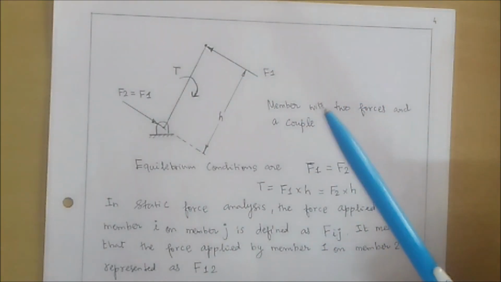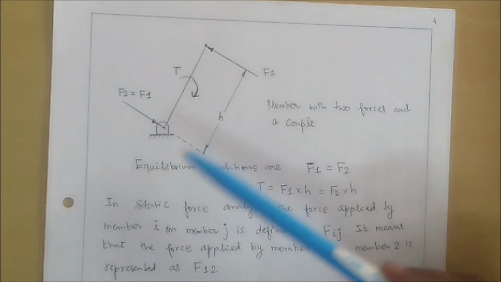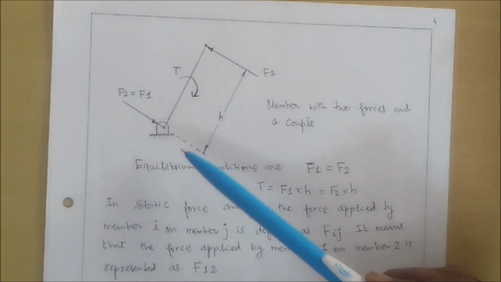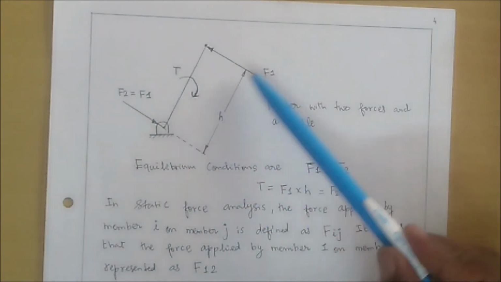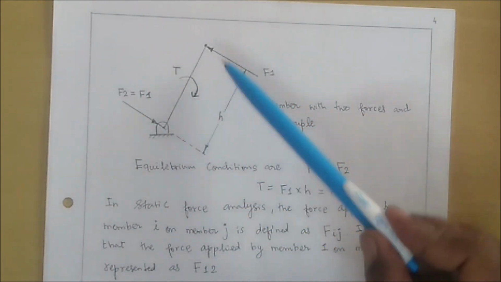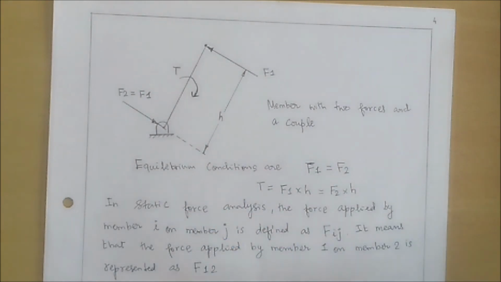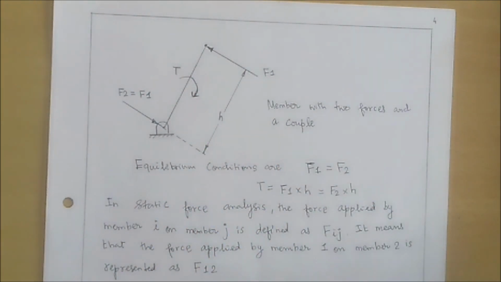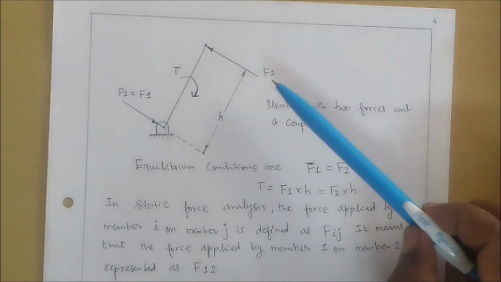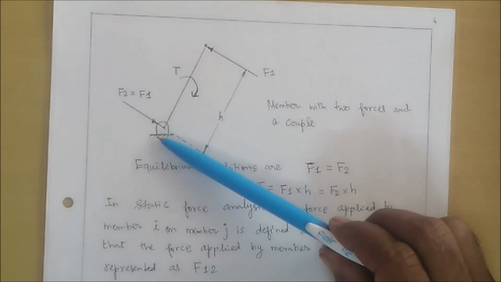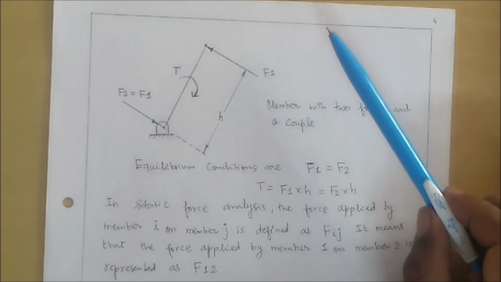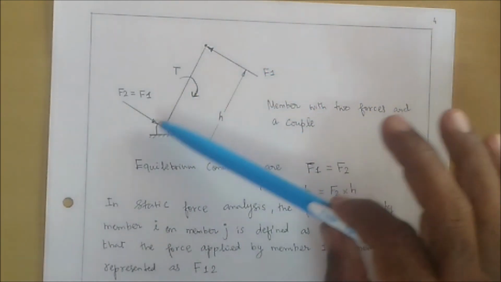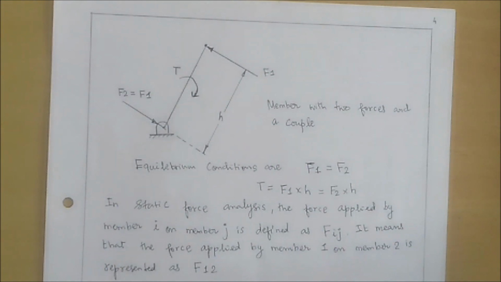Another situation, if you take the example here: F1 and F2, two forces, are acting and one applied torque. If two forces and one applied torque act on the body, what are the conditions to maintain the equilibrium of this body? The magnitudes of forces F1 and F2 should be equal and parallel to each other, but in opposite sense.